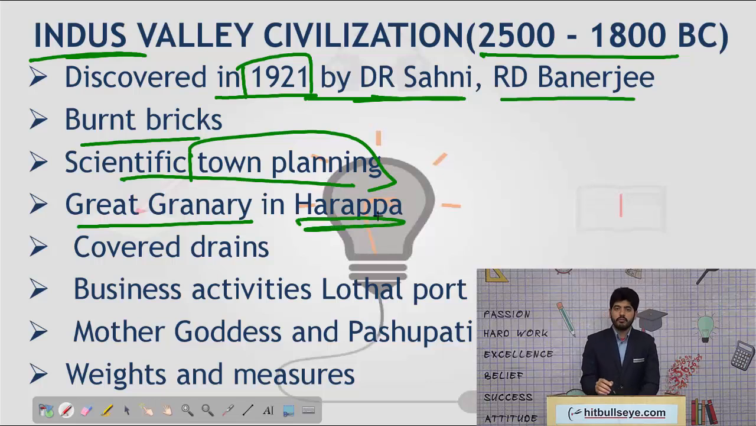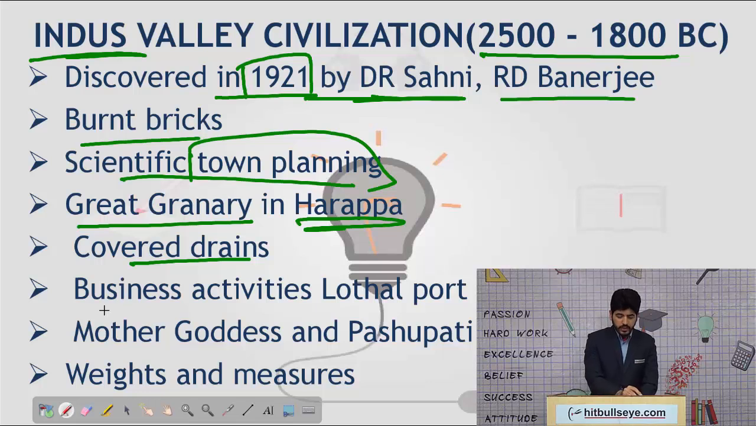We have also come across a very efficient sewage system or drainage system. Now this is also an example of scientific town planning, and those drains were covered. So from these examples we come to know that the Harappan Valley or the Indus Valley Civilization people were quite aware of how to keep themselves in a better and sanitized manner.